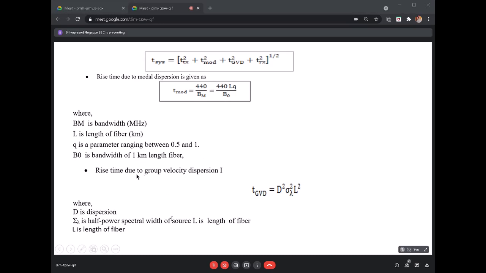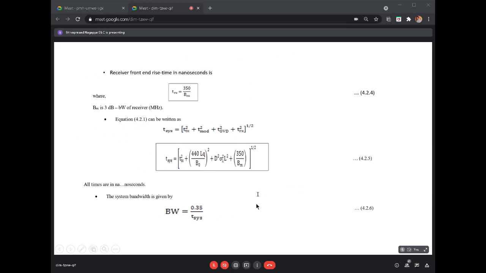Rise time due to group velocity dispersion is given by T GVD equals D times tau lambda times L, where tau lambda is the half power spectral width of the source, D is the dispersion, and L is the length of the fiber. The receiver front end rise time is given by T Rx equals 350 by B Rx, where B Rx is the bandwidth of the receiver.